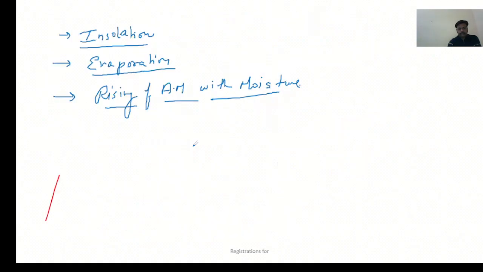The fourth step is when the air mass is rising to a sufficient height, that is more than 1 kilometer above, then the air mass will saturate. So the next stage is saturated air mass.